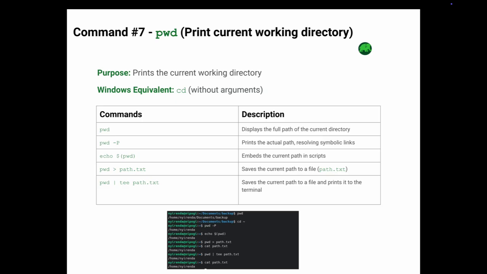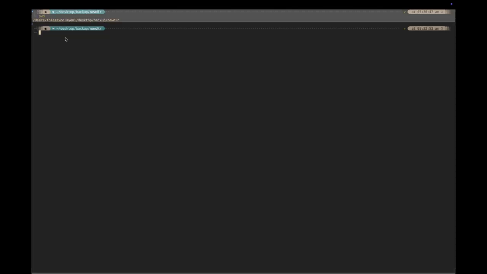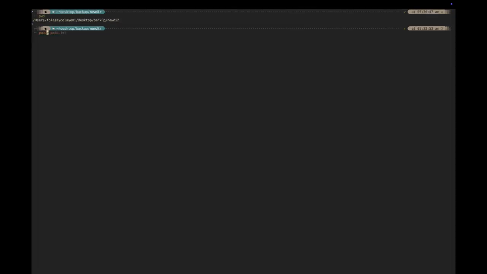Where you are in the system: the pwd command tells you your current working directory. Use the pwd command to display the full path of the current directory. You can see this is the full path of the current directory. To print the actual path, resolving symbolic links, use the following command. You can see there's not much difference.